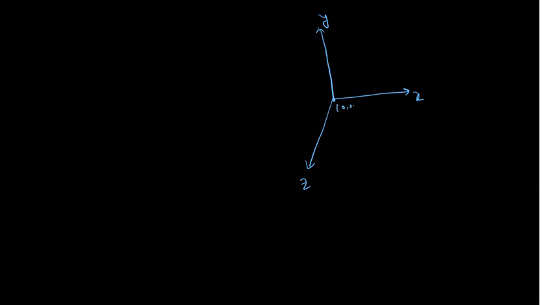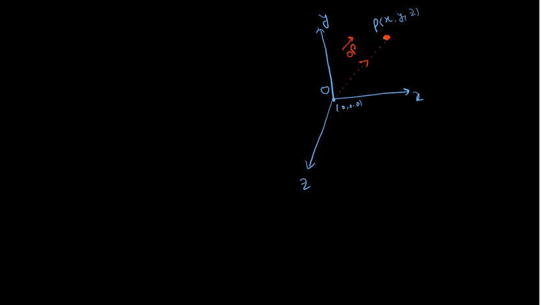Let's suppose there is a point P in space, having values x, y, and z. Now if I assume the origin is O, then if I join OP like this, I will say OP is a vector.